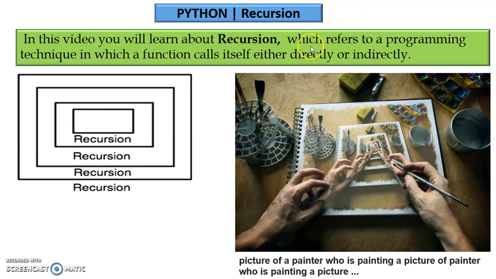Before discussing what is direct and indirect, I'll show you a picture which I found on the internet. This matches very closely the definition of recursion. That is a picture of a painter who is painting a picture of a painter who is painting a picture. It looks complex, but no. When you master this recursion technique, I'm sure you are going to replace all your loop statements, whichever you used, while and for, with recursion only. Yes, let's get inside.